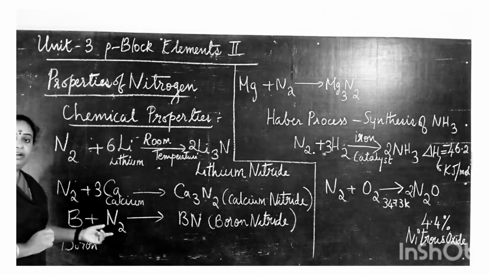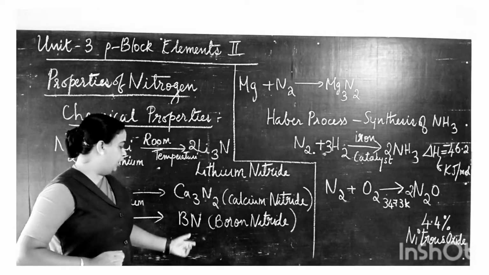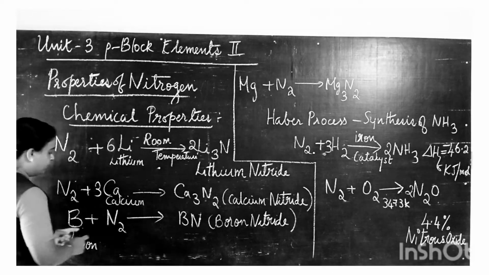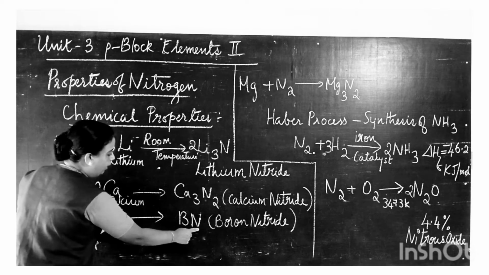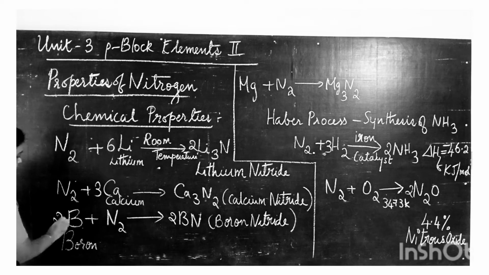Now dinitrogen also reacts with boron to give boron nitride. Let us balance it. Here it is N2, and here only 1 N, so I put 2 here. Now here it is 2 boron, and here only 1, so I put 2 here.